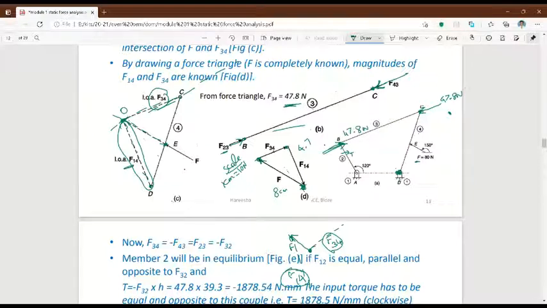Now you just draw the vertical line and calculate the distance of this vertical line. The crank length is 40 mm, but this vertical distance is, wait, I'll erase everything and draw again.